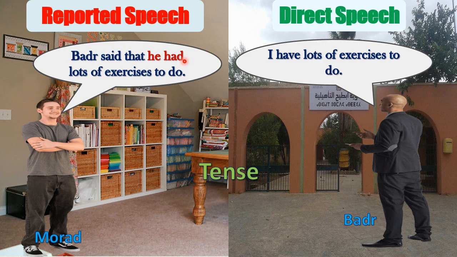Number 1, the tense. What about here? We have I becomes he. The pronouns. Why do you have to change the pronoun? Because here who is talking? Is Badr. Badr is talking about himself. What about here Murad? Is he talking about himself? No. He's talking about Badr. So he said he.